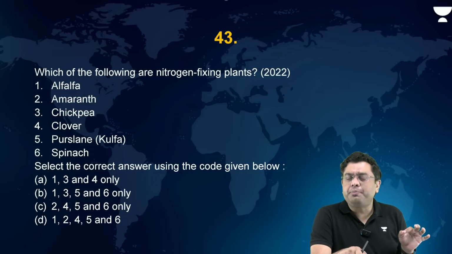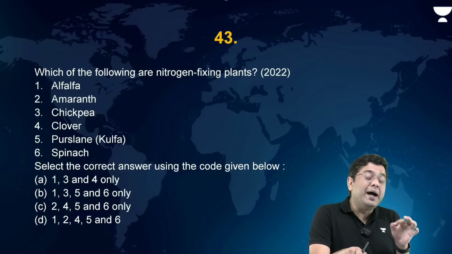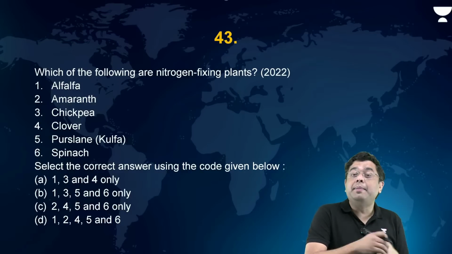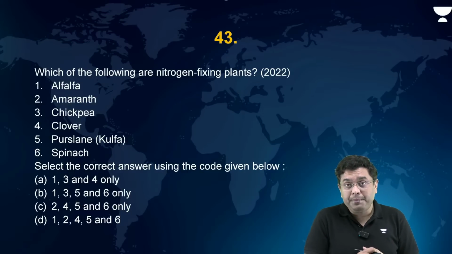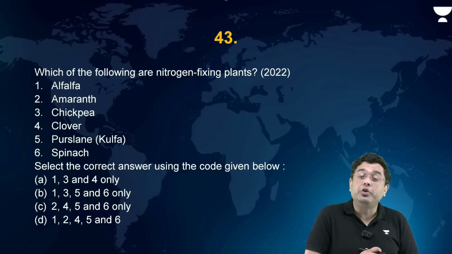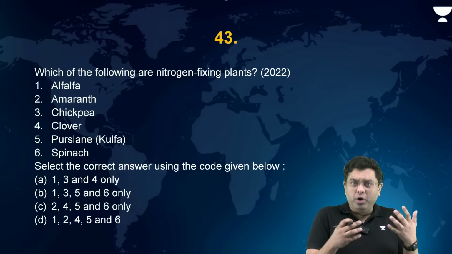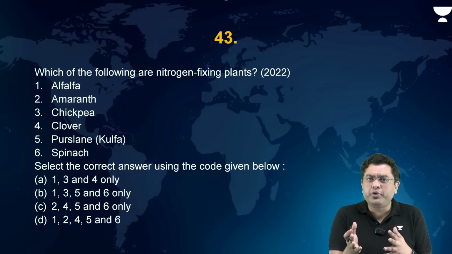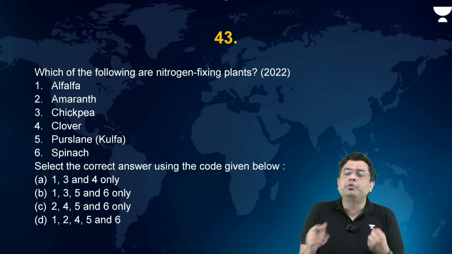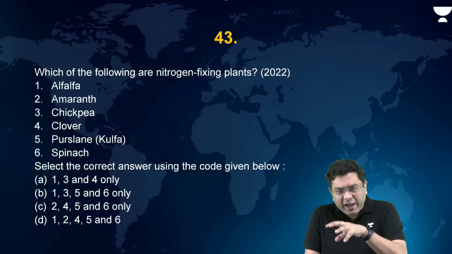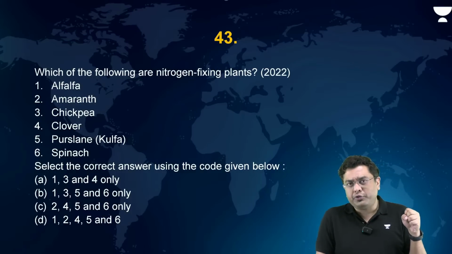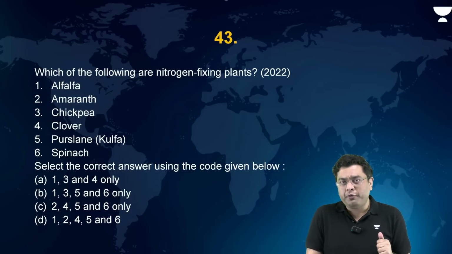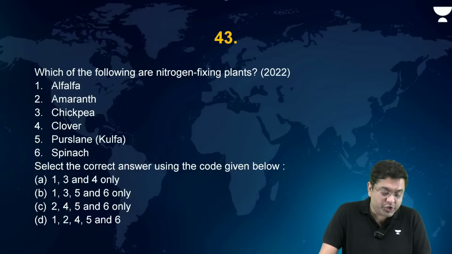Out of all of these plants, the one which takes in maximum amount of nutrient from the soil, that is your spinach. After all, you would have heard spinach is very nutritious. Spinach has got a lot of nutrients. So spinach is one of those plants which drags a lot of the nutrients out of the soil. It drains the soil of the nutrients and the nutrition.